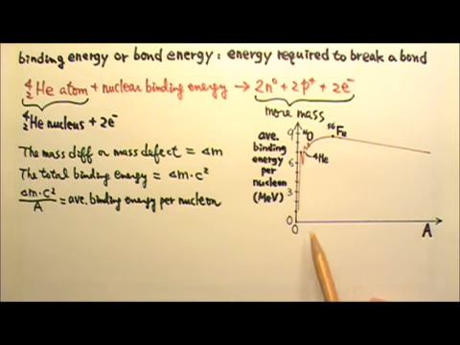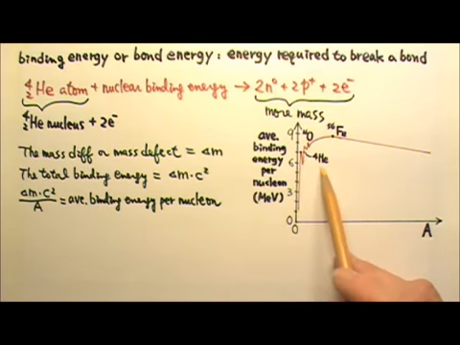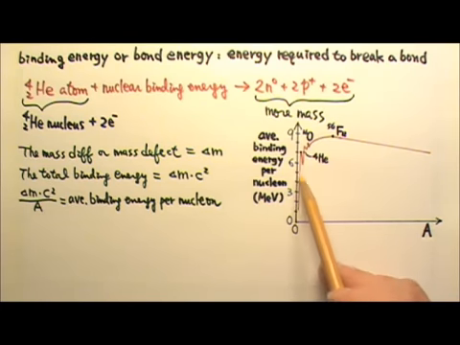For example, this is a graph of the average binding energy per nucleon versus the number of nucleons. The first peak over here is helium-4. This part tells us that nuclei smaller than helium-4 are very unstable.